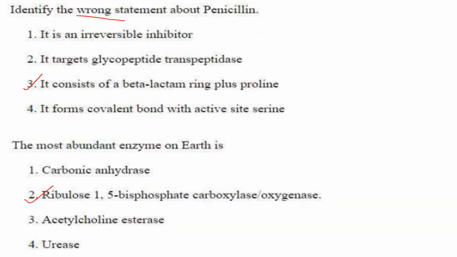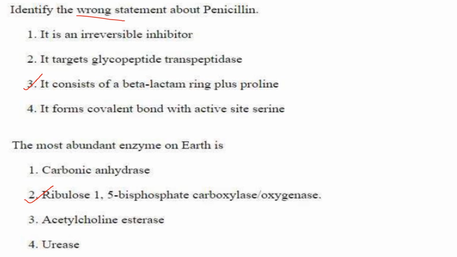Identify the wrong statement about penicillin. It is an irreversible inhibitor. Yes, it targets glycopeptide transpeptidase. Yes, during bacterial cell wall synthesis. Then it consists of a beta-lactam ring plus proline. It doesn't contain proline, it contains a beta-lactam ring but not a proline. So they have told about the wrong statement. So the answer here is option 3. It forms covalent bond with active site serine.